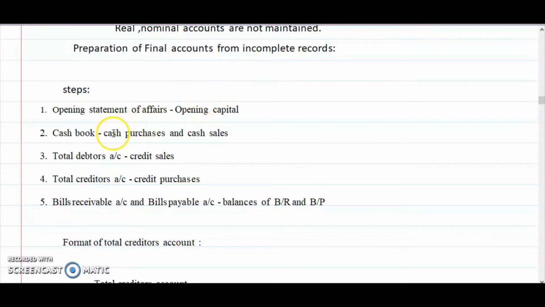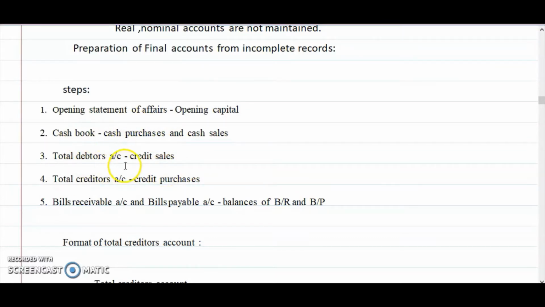Then you have to see whether cash purchases and cash sales are there or not. If they are not there, we have to prepare the cash book. So far, we didn't have this kind of problem. Then we have to check whether total credit sales are there or not. Sales may be in the form of cash or credit. So we need to check whether any information regarding sales is there or not.